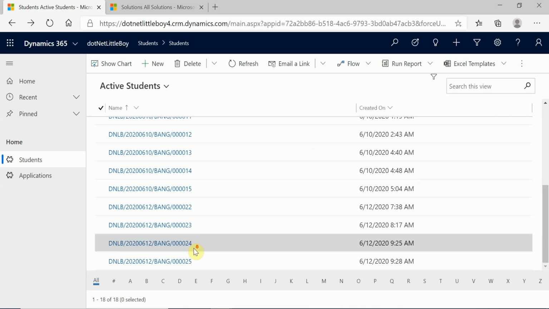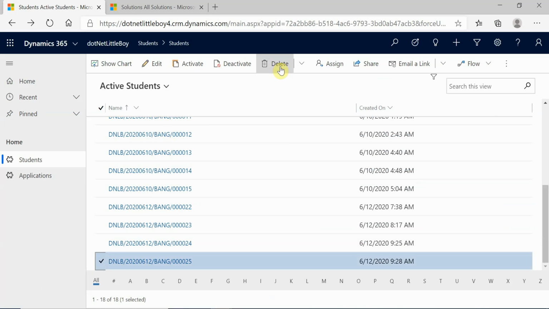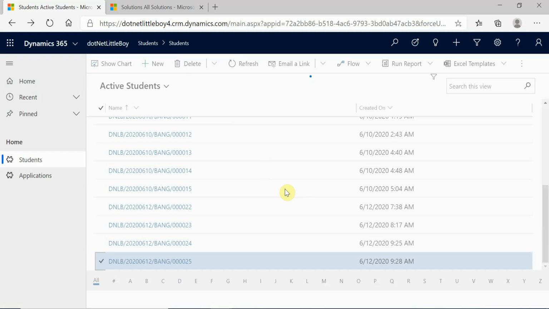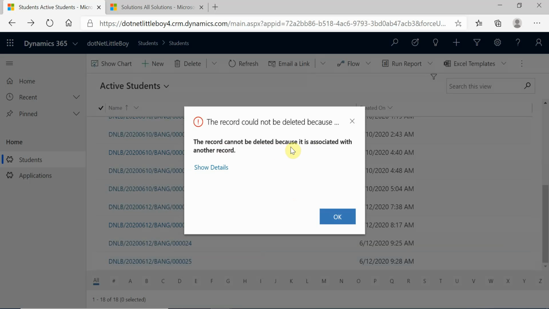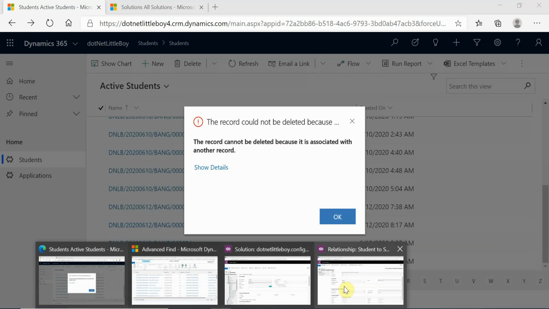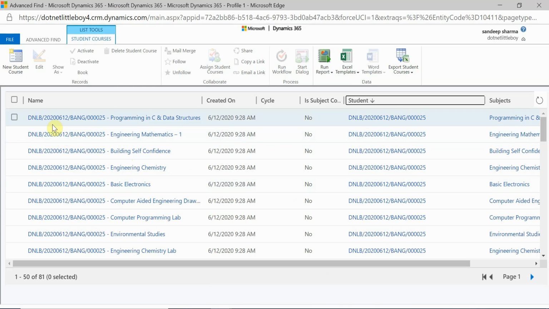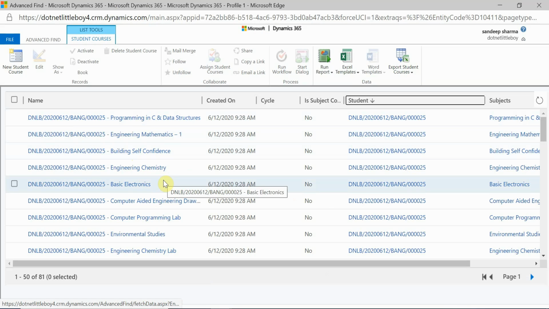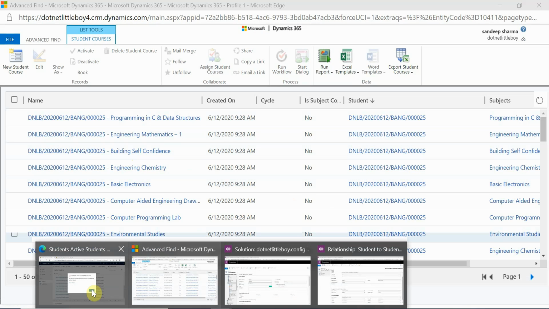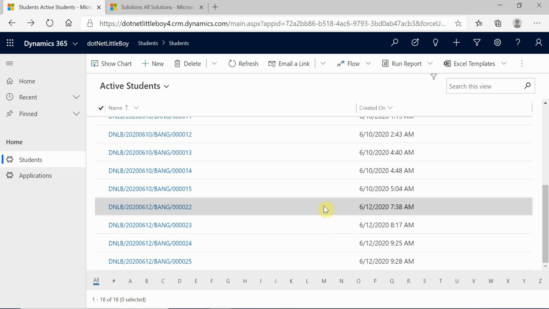So we'll go to the student here. Let me select this and try to delete. Yeah, you can see the record cannot be deleted because it is associated with another record, with this child record. Those are student course records, so we cannot delete with that. So that is the behavior of the referential restrict delete.